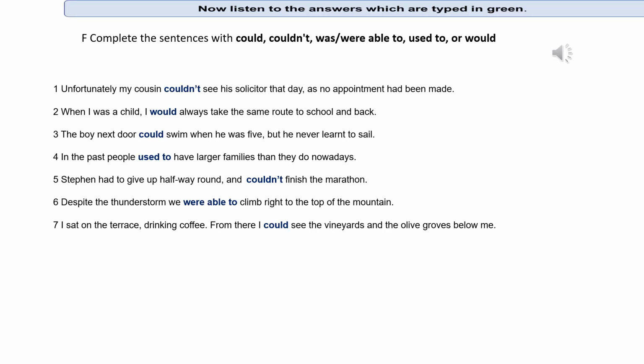1. Unfortunately my cousin couldn't see his solicitor that day, as no appointment had been made. 2. When I was a child, I would always take the same route to school and back. 3. The boy next door could swim when he was 5, but he never learnt to sail. 4. In the past people used to have larger families than they do nowadays. 5. Stephen had to give up halfway round, and couldn't finish the marathon. 6. Despite the thunderstorm, we were able to climb right to the top of the mountain. 7. I sat on the terrace, drinking coffee. From there I could see the vineyards and the olive groves below me.